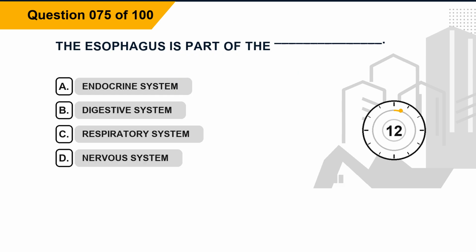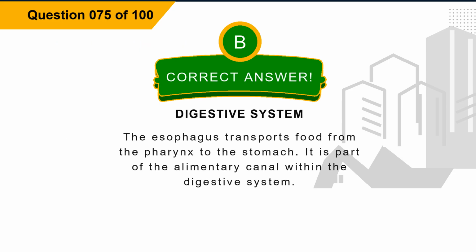Question 75. The esophagus is part of the blank. Option A, endocrine system. Option B, digestive system. Option C, respiratory system. Option D, nervous system. The correct answer is option B, digestive system. Explanation. The esophagus transports food from the pharynx to the stomach. It is part of the alimentary canal within the digestive system.